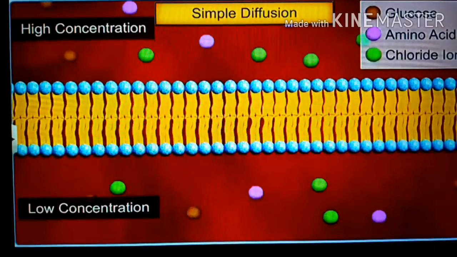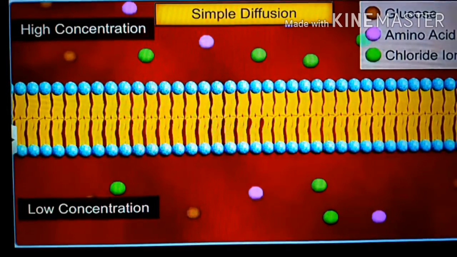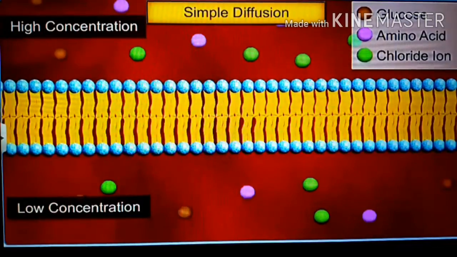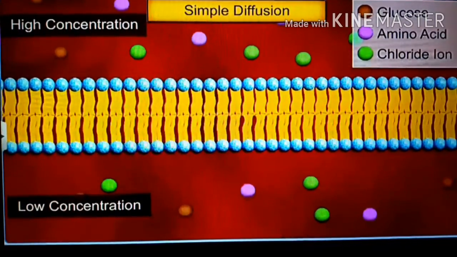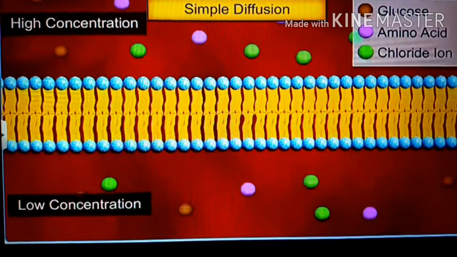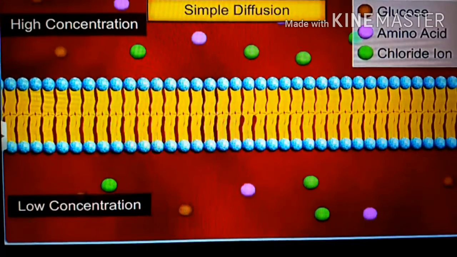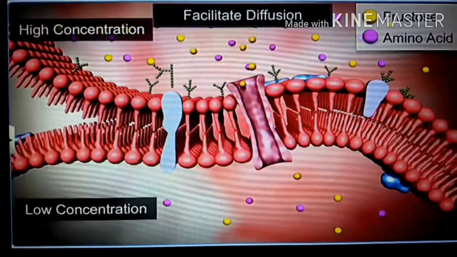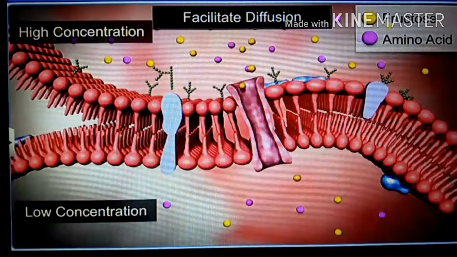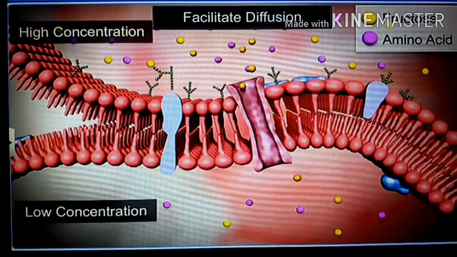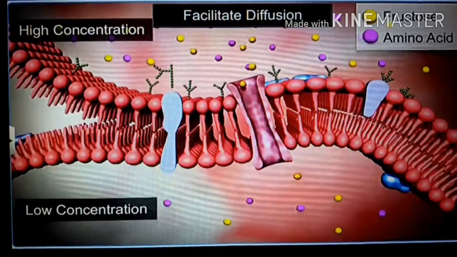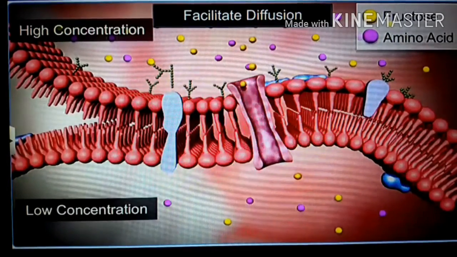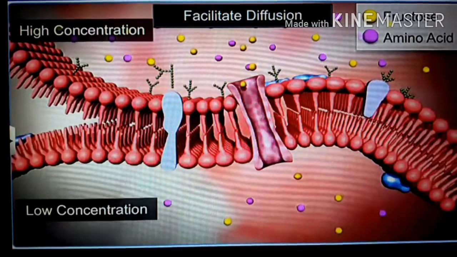During simple diffusion, glucose, amino acids, and chloride ions move from high concentration to low concentration. So they easily diffuse through the plasma membrane. But in facilitated diffusion, fructose and amino acids are transported through special carrier proteins. Without carrier proteins, these molecules cannot move across the plasma membrane.